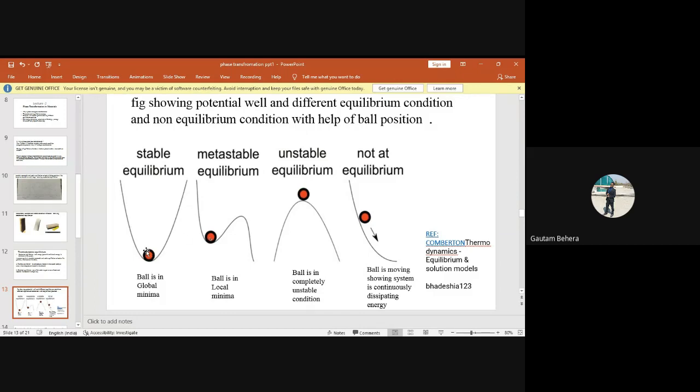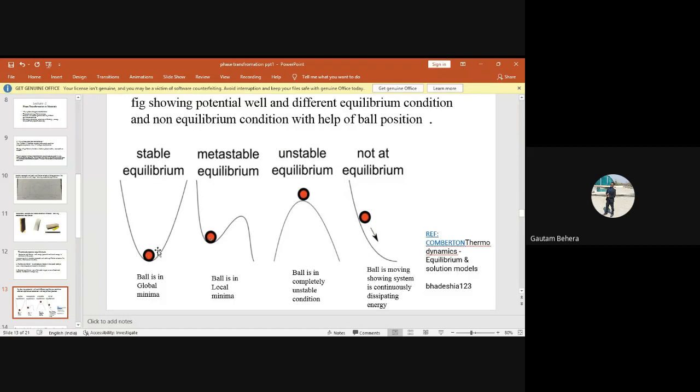So the first figure, just look at the first figure. Can you tell me what this figure is showing exactly? The ball is in stable equilibrium, right? How? The ball will remain forever in this position. Even if I apply a force and take my ball to this position and then release the force, what will happen to the ball? It will fall back to this point.